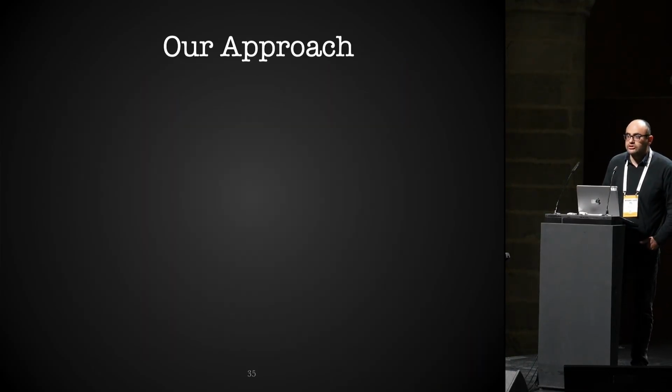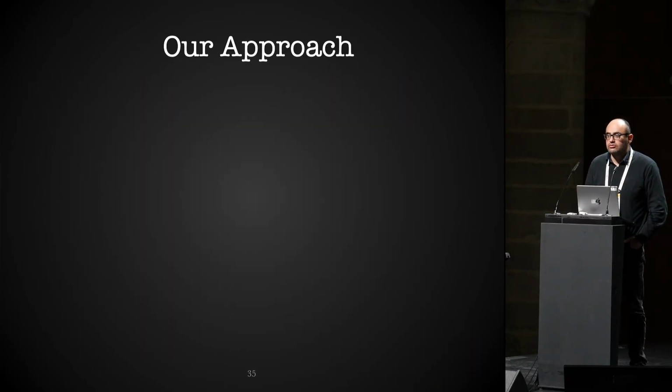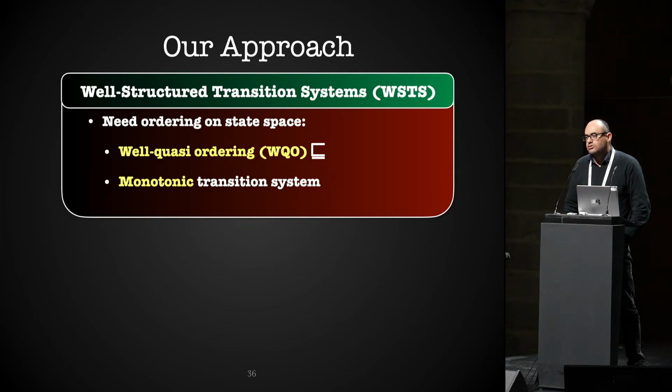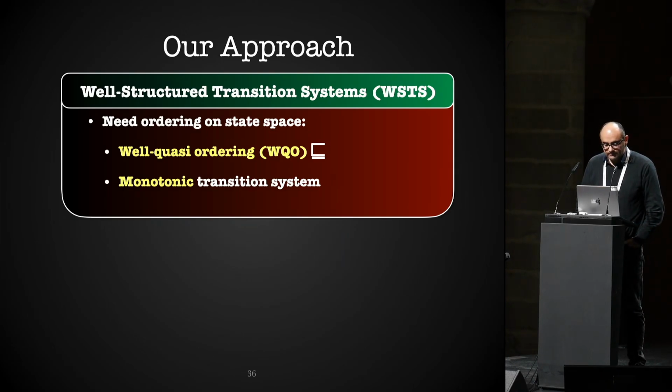Our approach is to use the framework of well-structured transition systems, which was introduced in the 90s by Parosh Abdulla, Bengt Jonsson, Alain Finkel, and Philippe Schnoebelen. This framework is a uniform way to show the decidability of reachability. To apply it, you need to define a well quasi-order: for any infinite sequence of configurations, there will always be some indices i and j such that i is smaller than j and configuration Ci is smaller than Cj.